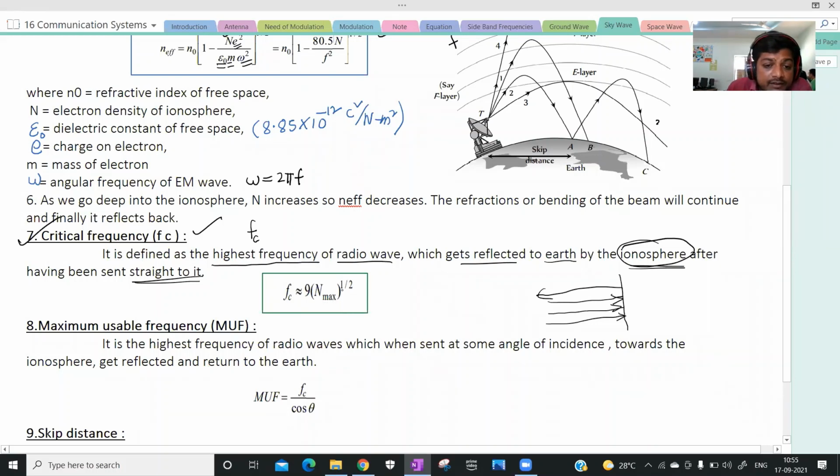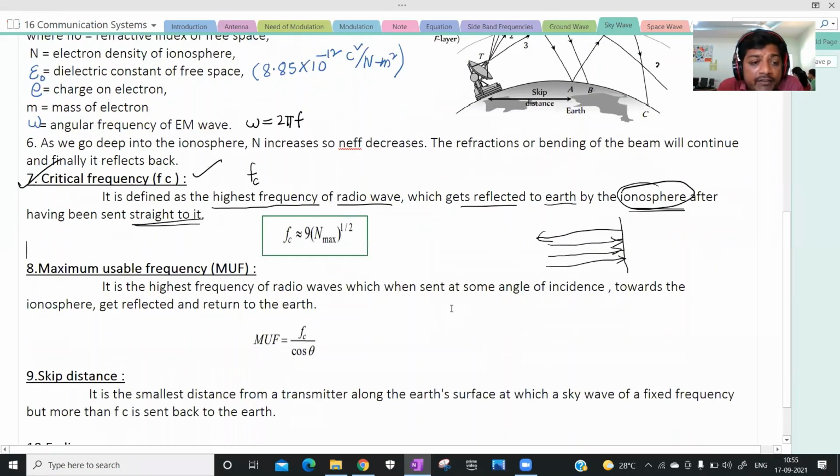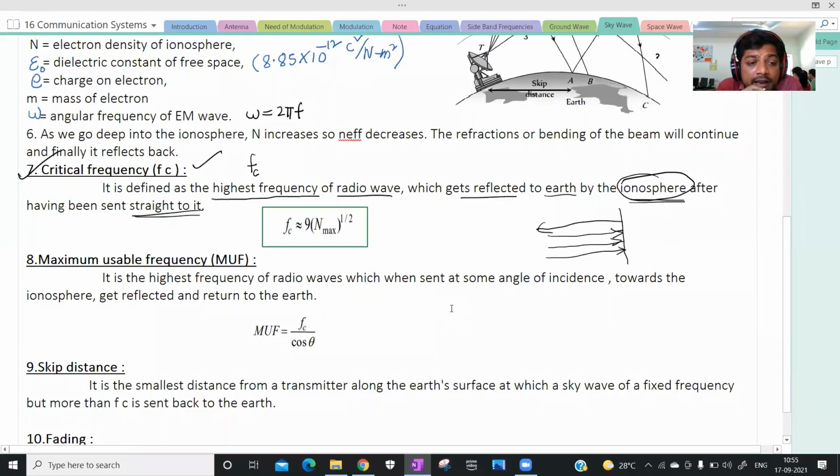So critical frequency is the highest frequency of radio waves which get reflected from the ionosphere towards the earth, whenever we are sending the electromagnetic waves straight to it. Next one is maximum usable frequency.